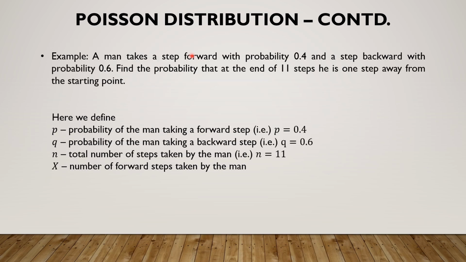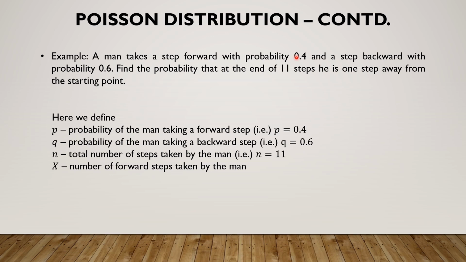A man takes a step forward with probability 0.4 and a step backward with probability 0.6. Find the probability that at the end of 11 steps he is one step away from the starting point. Observe that the forward probability is 0.4 and the backward probability is 0.6, and on adding it we get 1, which means it's a Bernoulli trial.